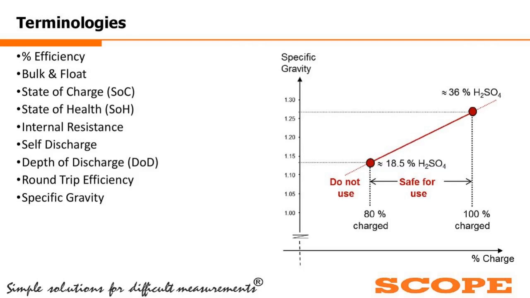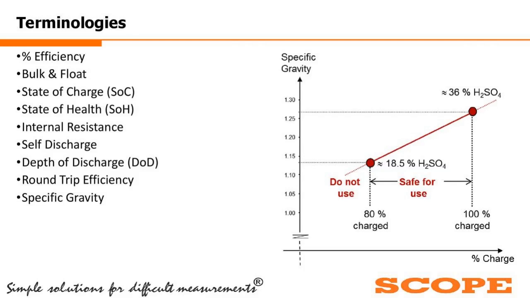Now, in the case of a battery, if you see in the picture, when the battery is 80% charged, the specific gravity is just below 1.15. Here, the sulfuric acid is around 18.5%. And if you go up to 100% charge, you can see the specific gravity just above 1.25, and the sulfuric acid content is 36%.